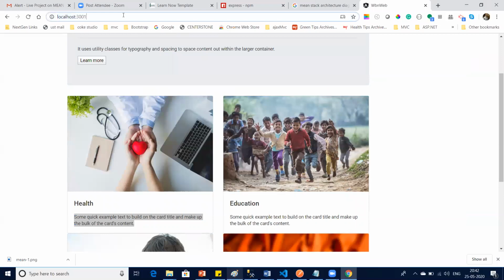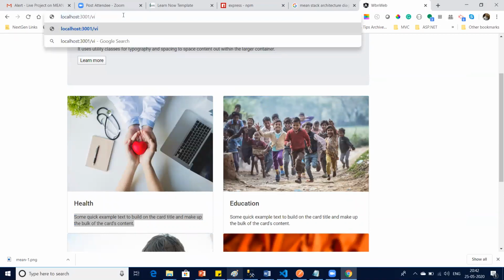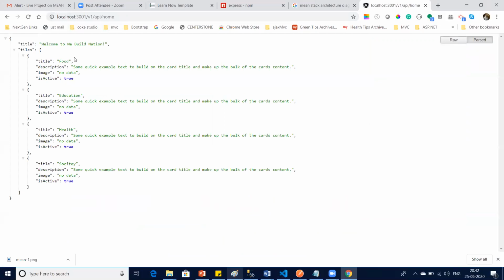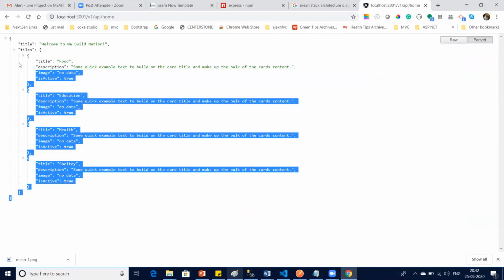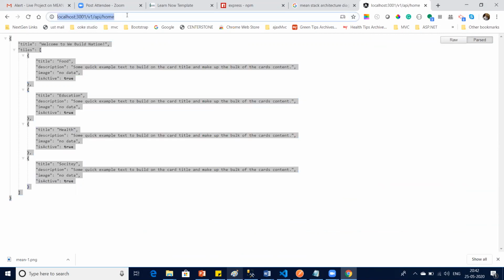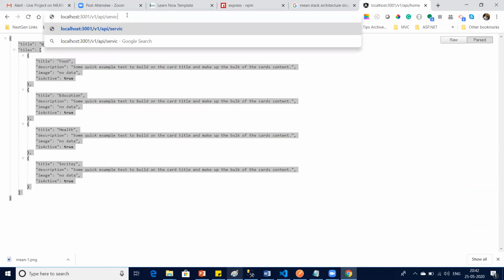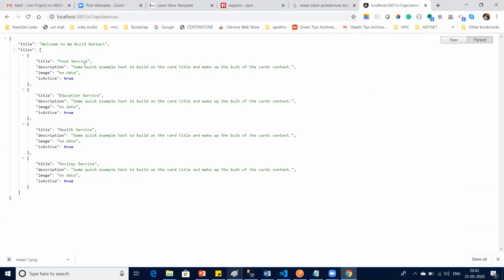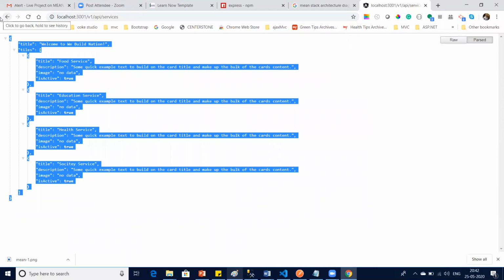Slash v1 slash API slash home. Let's see. Beautiful, you can see your API is ready. If I change from home to services and press enter, see, services API ready. Right, team? Tell me, isn't it simple? Very simple.